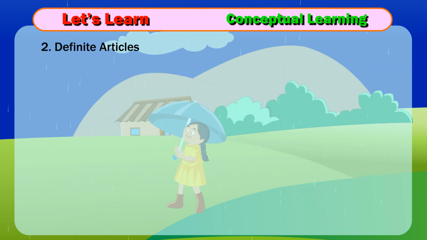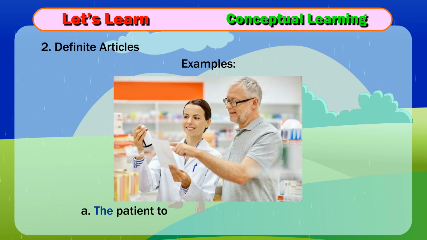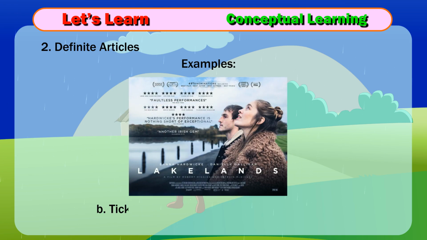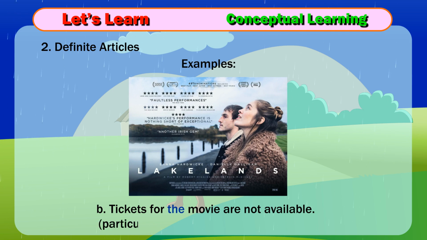2. Definite articles. Examples: A. The patient took a prescription to the chemist. A particular patient has been referred. B. Tickets for the movie are not available. Particular movie have been referred to.